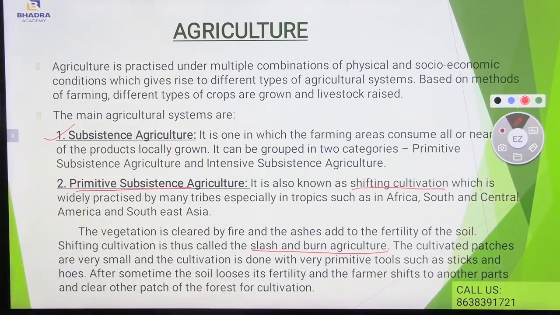Also, the cultivated patches are very small, and the cultivation is done with the help of primitive tools such as sticks and hoes. After some time, the soil loses its fertility and the farmer shifts to another part and clears another patch of the forest for cultivation.